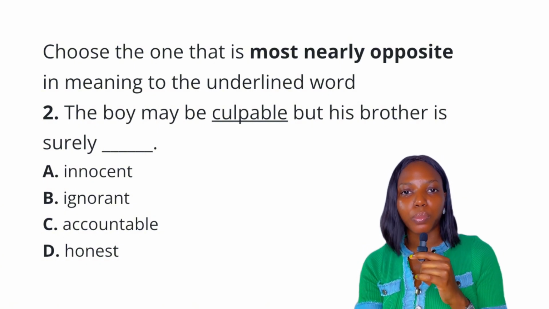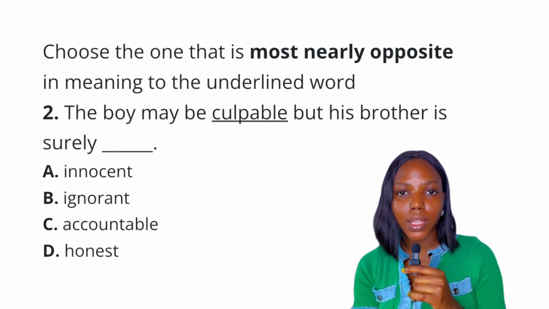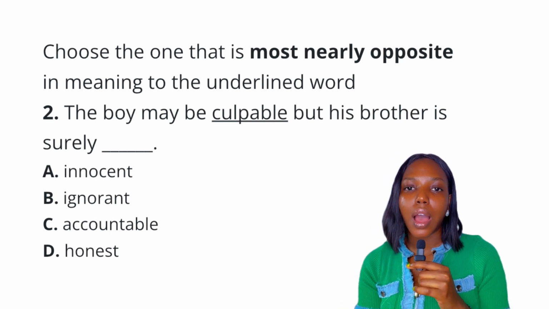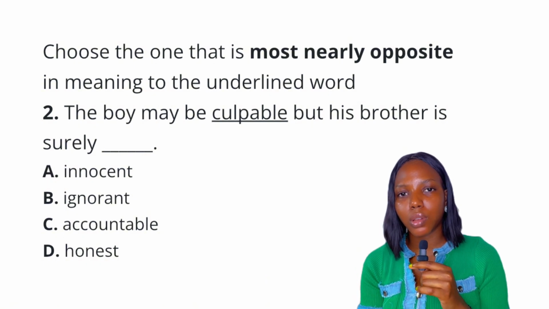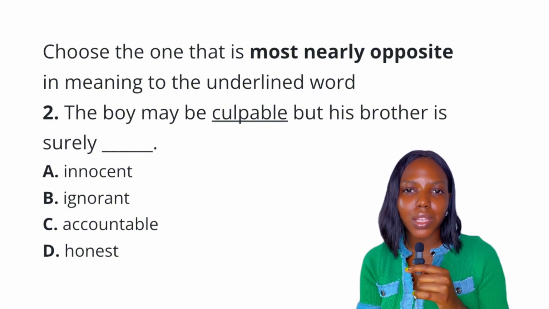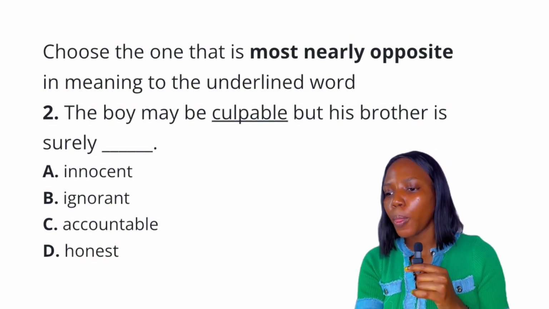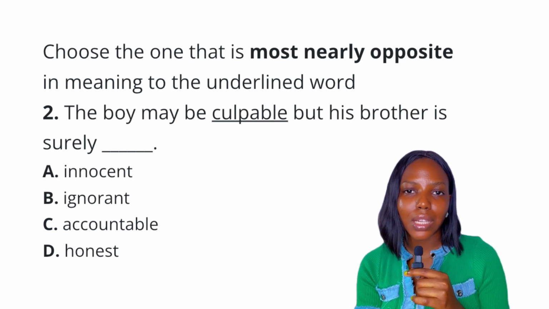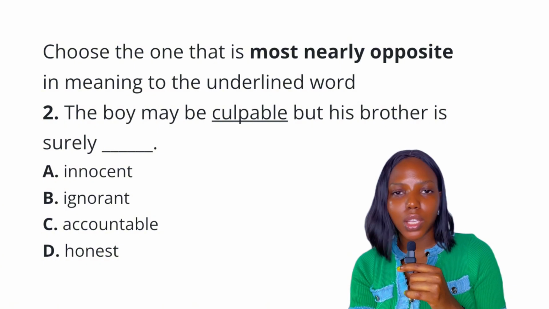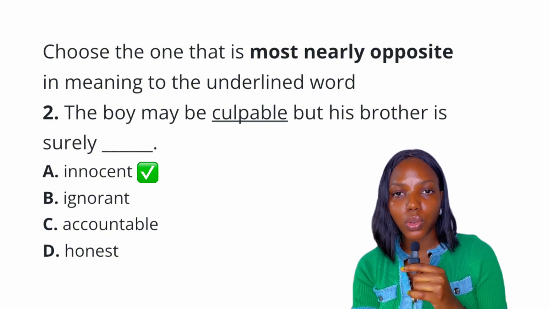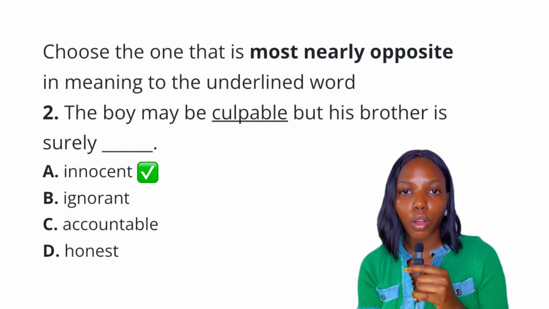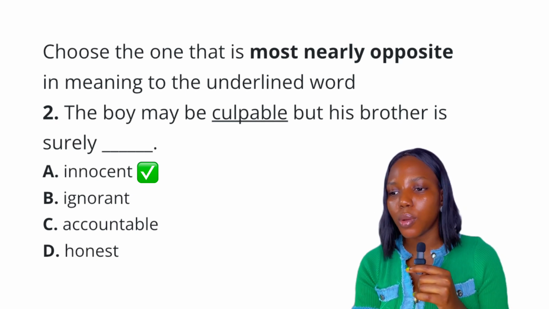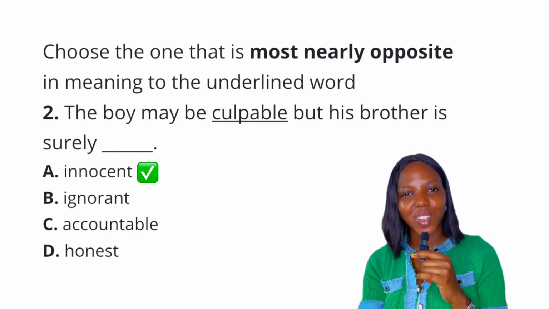Innocent is without blame. Option B, ignorant, is without knowledge. Option C, accountable, is answerable. When we say someone is accountable, the person gives reports, explains and justifies something. Option D, honest. Honest is truthful, one who doesn't lie. So the answer to this question is definitely option A. Innocent is without blame. Culpable is someone with blame, at fault. So option A is the final answer to this question.